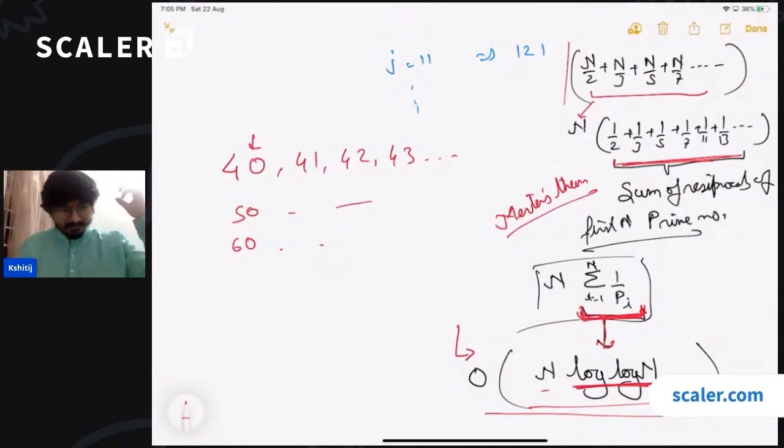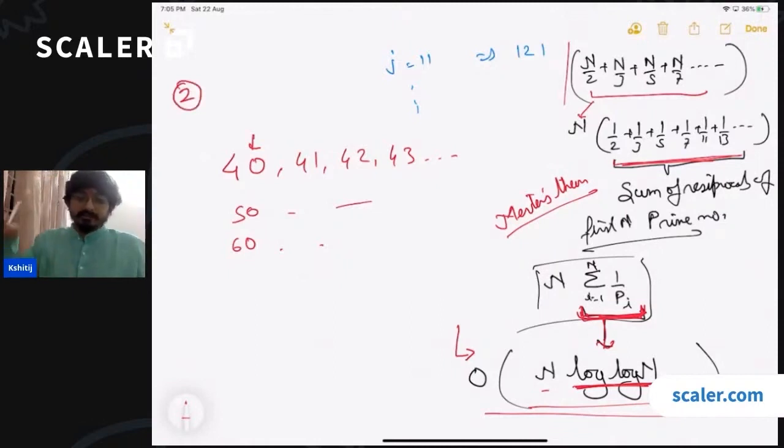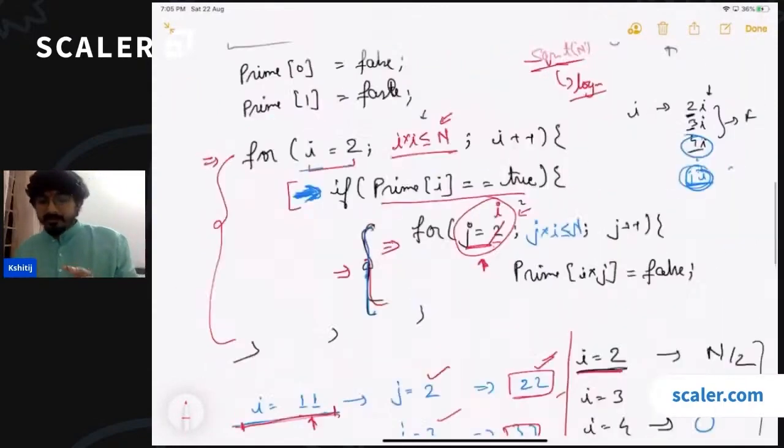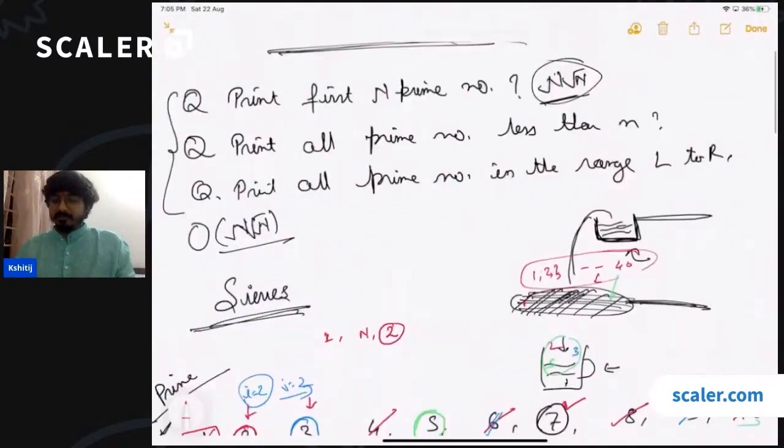Sieve is saying, give me the first prime number. What is the first prime number? The first prime number is 2. Cut all the multiples of the first prime number, not the first prime number in this range, the first prime number overall, right? So this algorithm will only work if you start cutting the numbers from 2.